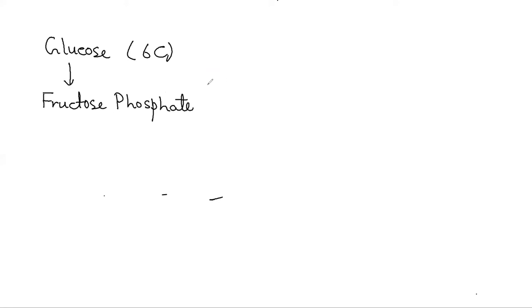So glucose, which is 6 carbon, first of all changes into fructose phosphate, like they have omitted one step over here. Now fructose phosphate is obviously once again 6 carbon. It's only the addition of phosphate which has taken place over here.